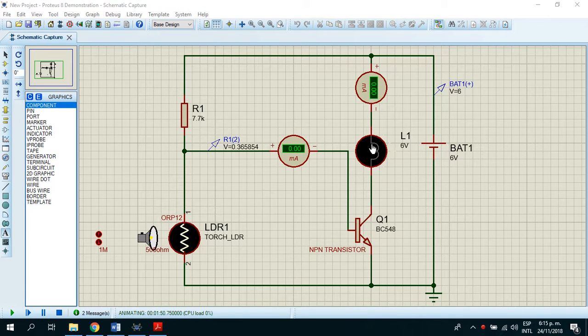In this video we will see an LDR and a transistor used to control a light bulb. What do we have? We have a 6-volt source. We have the LDR. This device is an ORP12, and its range is 1 megaohm in the dark and 500 ohms in the light.